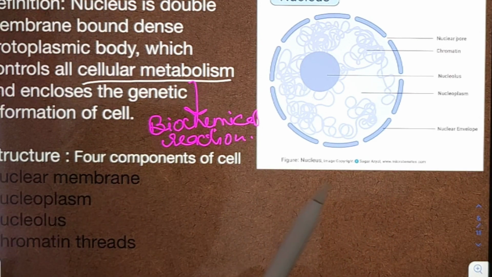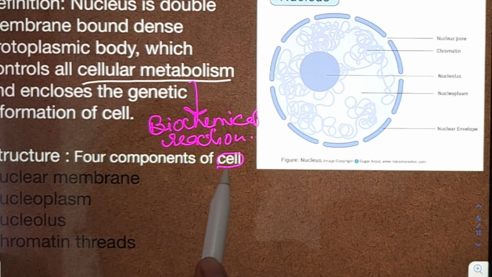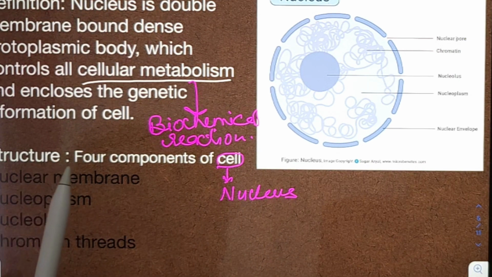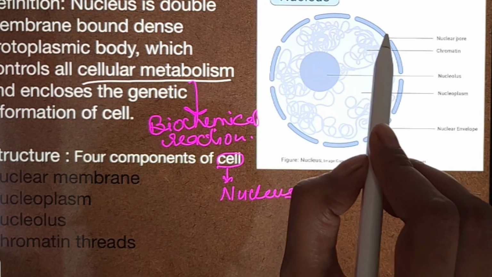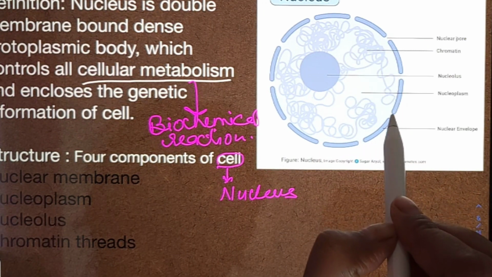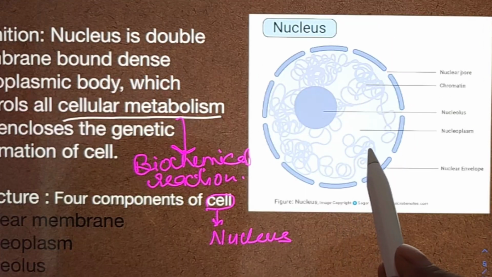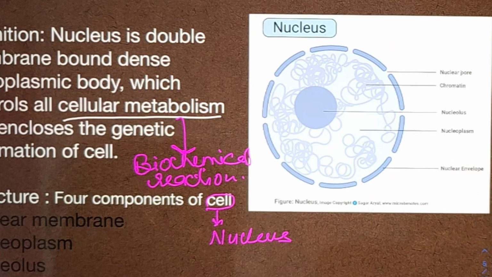Now we'll talk about the structure of the nucleus. The nucleus contains four components. First, the nuclear membrane. This is a double membrane which separates the nucleus from the cytoplasm of the cell.